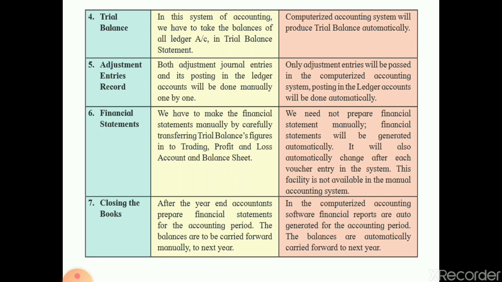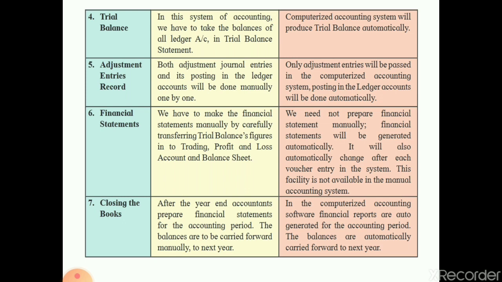But this mistake doesn't occur in the computerized accounting system. We need not prepare the financial statements manually. Here all the data are there, and from this data you can get the financial record. The financial statement will be generated automatically. It will also automatically change after each voucher entry in the system. This facility is not available in the manual accounting system.